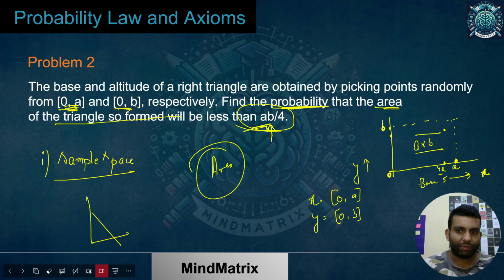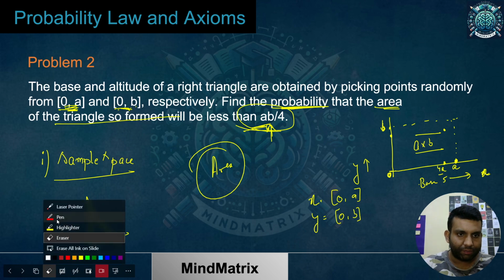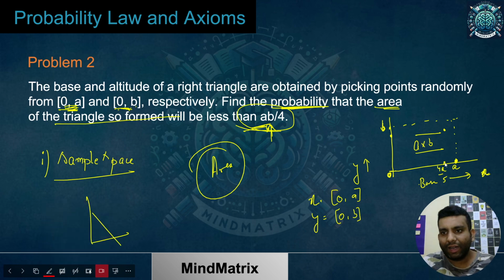I'm saying that the point on the x-axis, that is the base I'm talking about, is 4a by 5, and let the height be 6b by 7. So what is the coordinate I'm talking about? The coordinate is 4a by 5 comma 6b by 7.